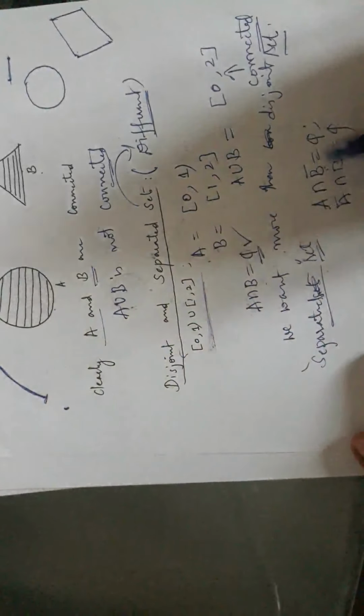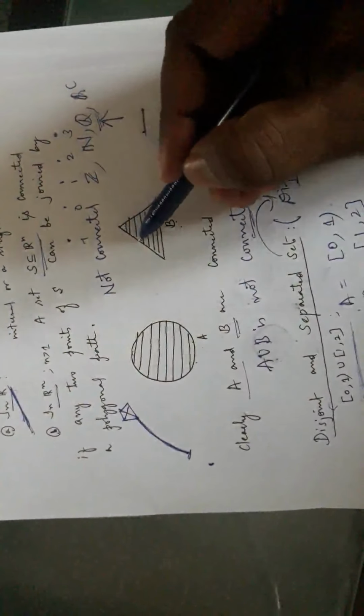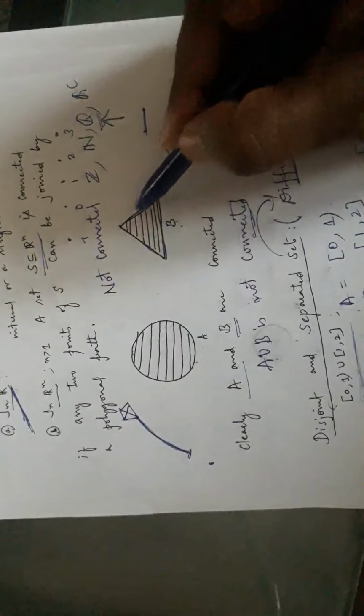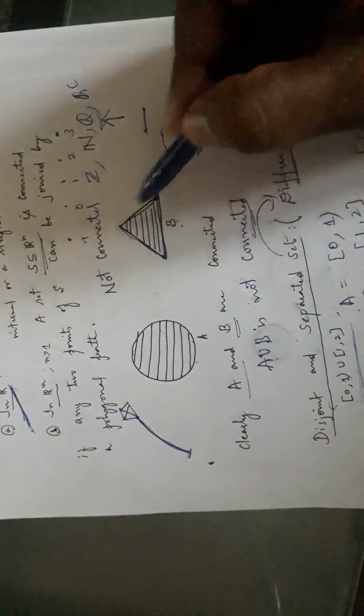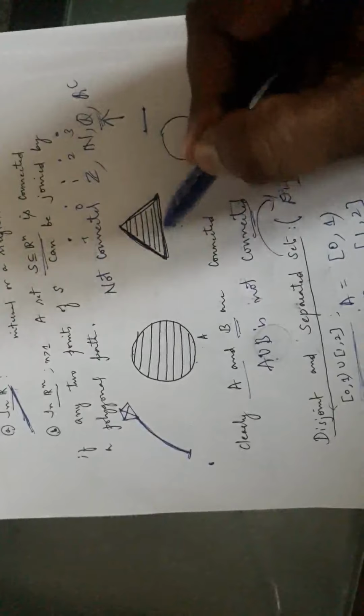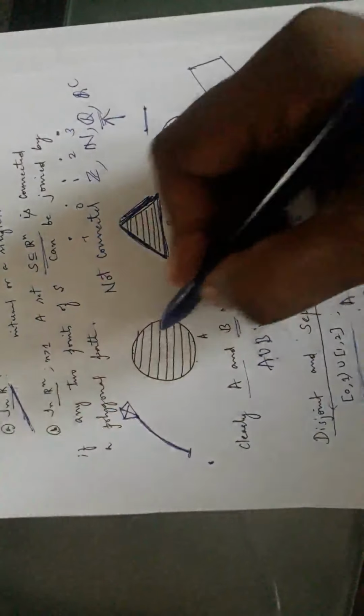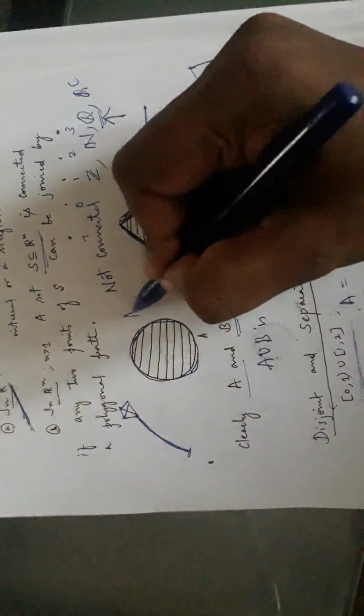A intersection B bar is empty means, see here, I have A as well as B. What is B bar? B bar means including its boundary points. You consider the triangle including the boundary. Is it clear? You consider these lines also. What else am I shading? You need to consider the interior as well as the boundary points. How about A bar? A bar is including the boundary. So A bar is A union A dash, and B bar is B union B dash. That is the set of all limit points union with itself.